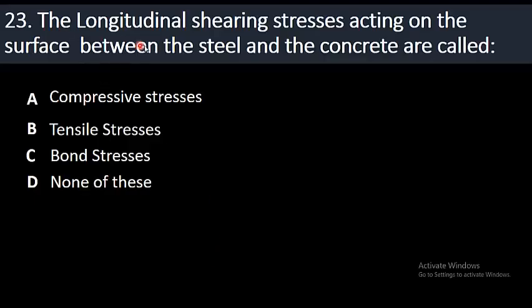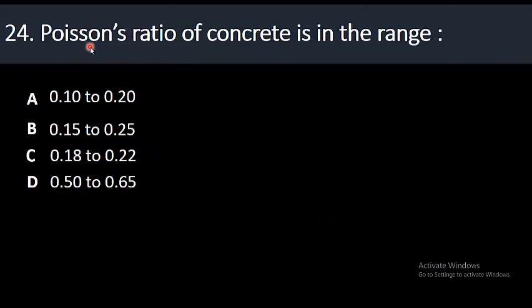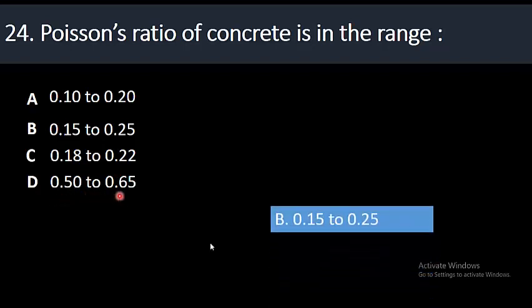Number 23. The longitudinal shearing stresses acting on the surface between the steel and the concrete are called: option A, compressive stresses; B, tensile stresses; C, bond stresses; option D, none of these. The right answer is bond stresses. 24. Poisson's ratio of concrete is in the range of: A, 0.10 to 0.20; option B, 0.15 to 0.25; option C, 0.18 to 0.22; option D, 0.5 to 0.65. The right option is option B, 0.15 to 0.25.